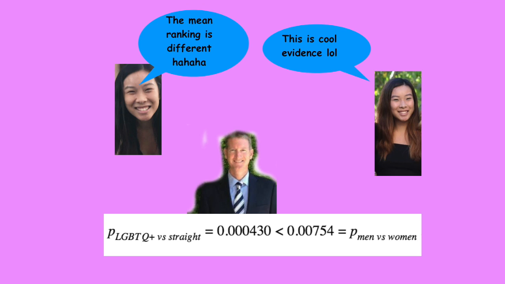While the 2 sample t-tests for a difference in means show convincing evidence that the mean ranking for political affiliation is different among LGBTQ+ and straight people and men and women, this means that if there were no difference between men and women and straight and LGBTQ+ upperclassmen at CCA, the probability of our cluster random sample selecting people in these groups with views as or more different than those in the sample was smaller for the LGBTQ+ versus straight group than it was for men versus women, suggesting that there is a greater disparity in political views for the former group than the latter among upperclassmen at CCA.